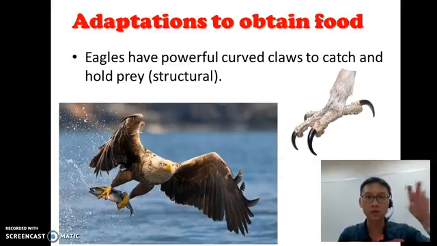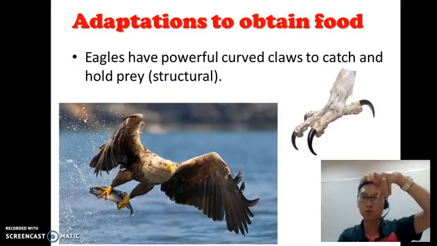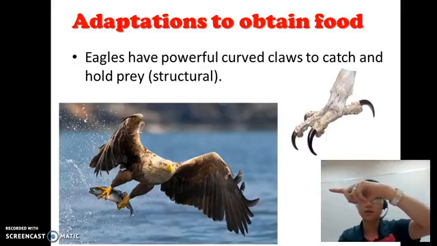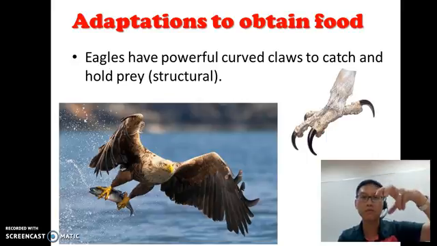Now, eagles, if you look at the claw, you see the claw up here. Super long, super sharp. So it's used to help catch the prey. You see the picture there? The eagle is catching the fish. So these claws are a structural adaptation that helps them to catch their prey very easily.